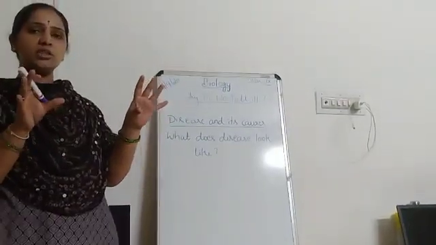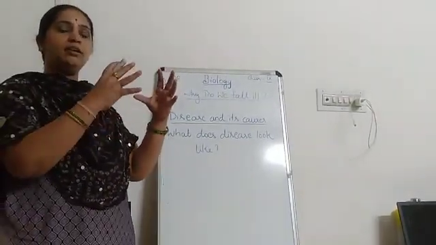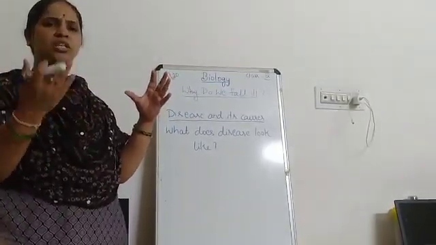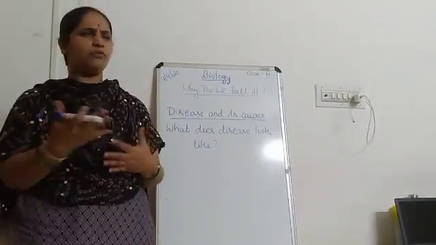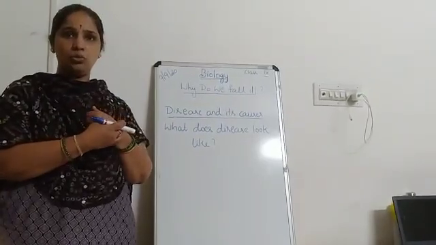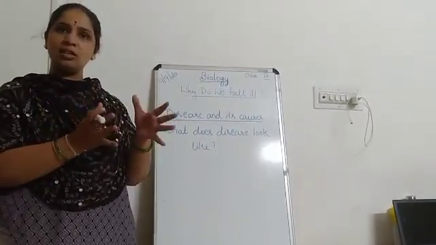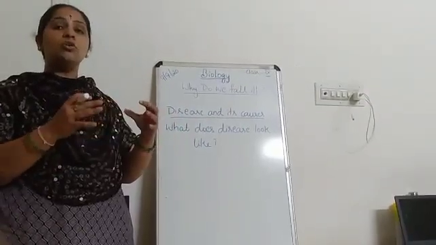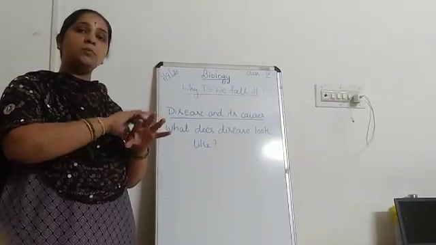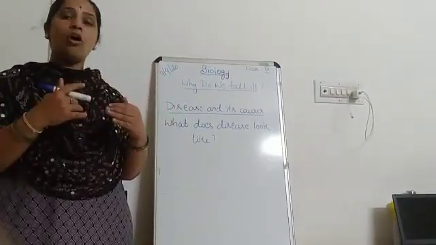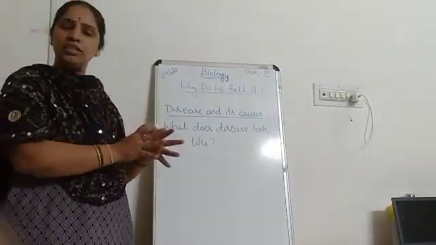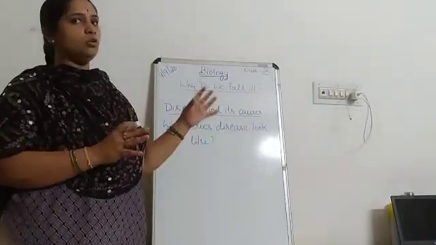So what will the doctors do? The doctors will see the signs based on the symptoms of the disease. For symptoms you can give examples like headache, then body pain, like in viral diseases we get body pain, then fever, then sometimes pus, wounds or rashes on the body. So these are some of the symptoms or the changes that take place. So the doctor will always look at the signs and symptoms, and further the doctor will prescribe a diagnostic test where he will come to know the root cause of the disease.